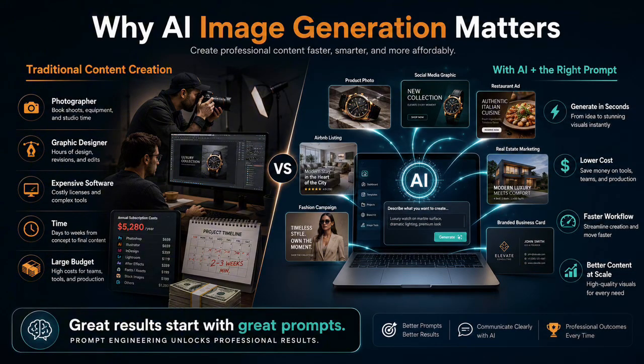Why does AI image generation matter? Think about the traditional process of creating business content. You need a photographer, a graphic designer, expensive software, and you need time, and often a large budget. Today, AI removes many of these barriers. With the right prompt, you can generate product photos, social media graphics, restaurant advertisements, Airbnb listings, real estate marketing materials, fashion campaigns, and business branding assets in seconds. The secret is not AI itself. The secret is learning how to communicate with AI effectively, and that starts with prompt engineering.